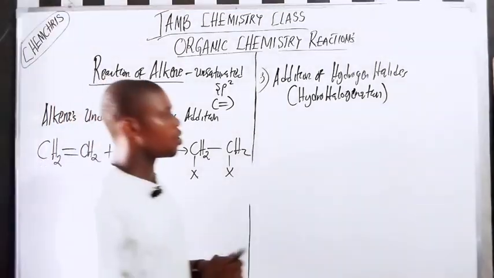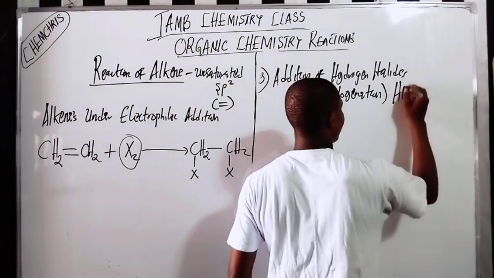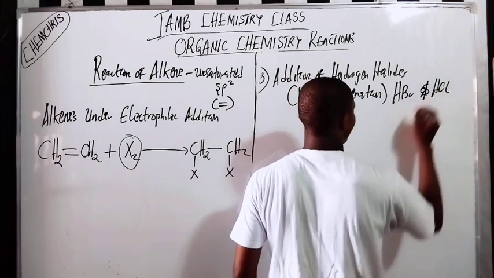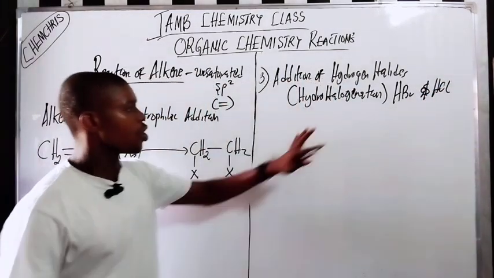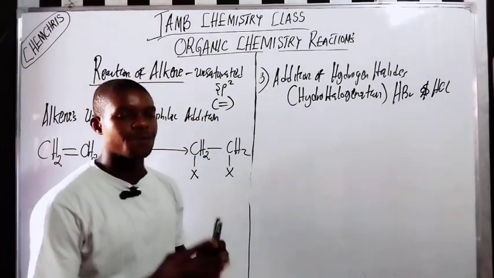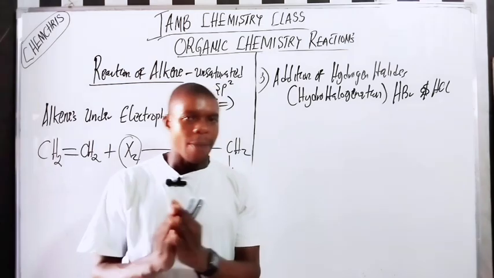Hydrohalogenation. The common ones are HBr and HCl. Do you understand? So-called hydrohalogenation. So when you're adding hydrogen halide or hydrogen bromide to alkenes, what will happen here?